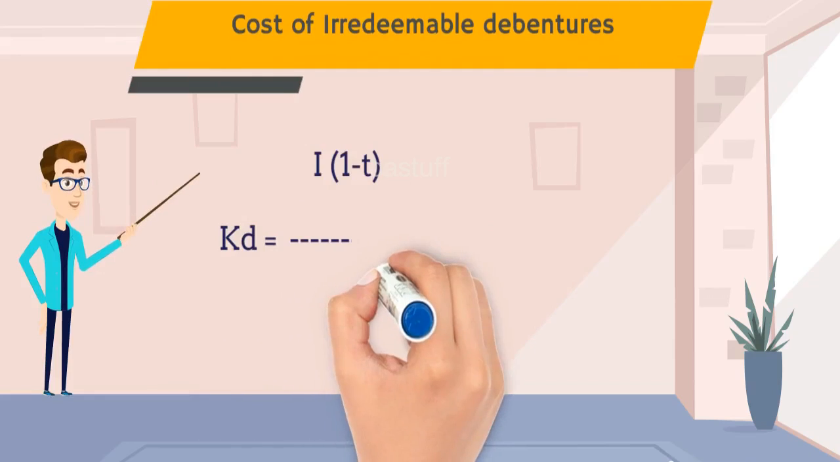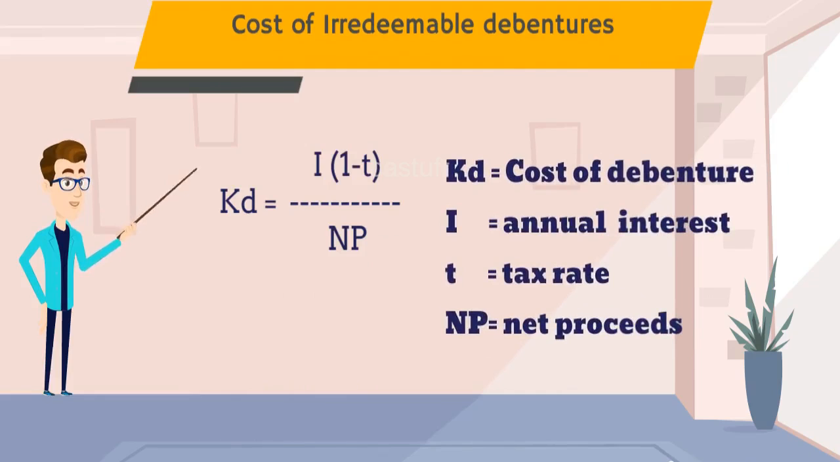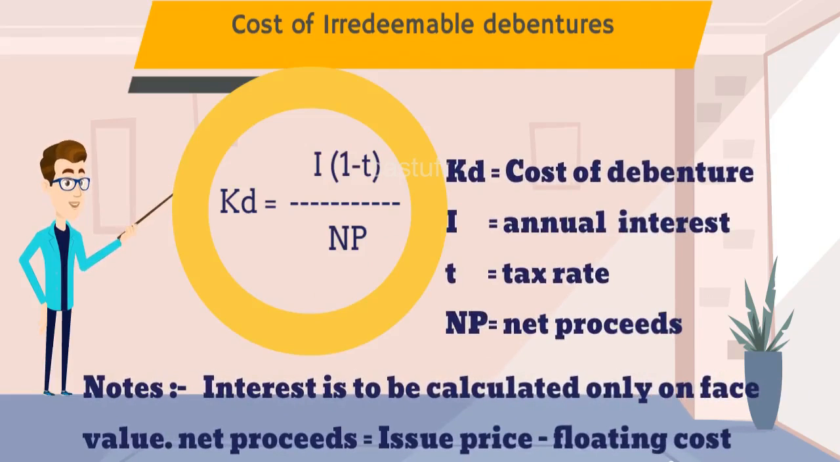Cost of irredeemable debentures. Cost of irredeemable debenture, Kd, equals annual interest times (1 minus tax rate) divided by net proceeds. Please note that interest is to be calculated on the face value of the debenture only, even though the initial issue was made either at premium or discount. Net proceeds is to be arrived at by reducing floatation charges from the issue price.